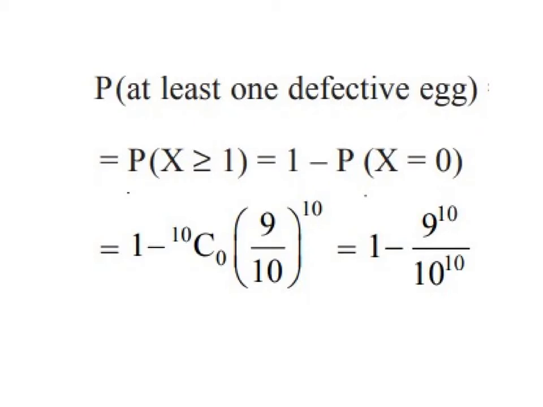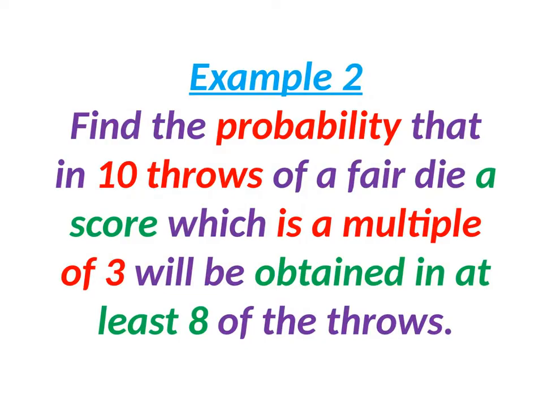According to the formula, at least one defective egg means one and more. So the probability of x greater than or equal to 1 is equal to 1 minus P of x equal to 0. So it is 1 minus 10C0 times 9 by 10 whole power 10. Hope you got it. Let's see one more example.